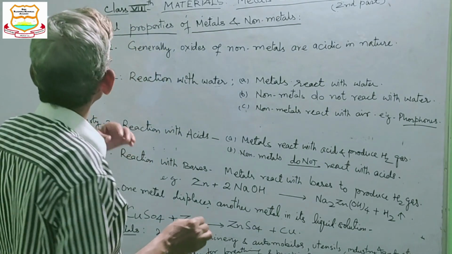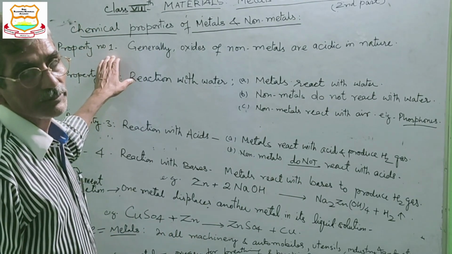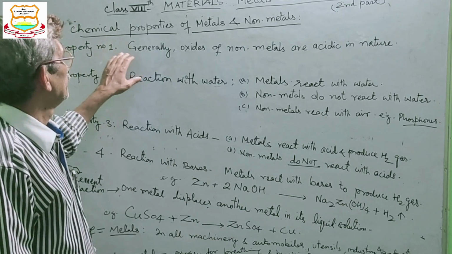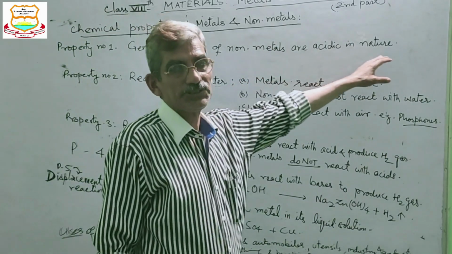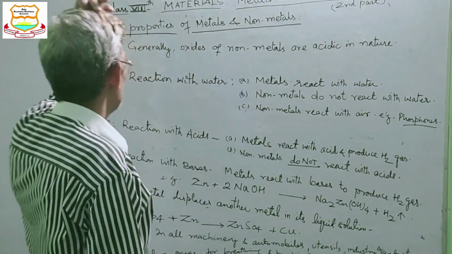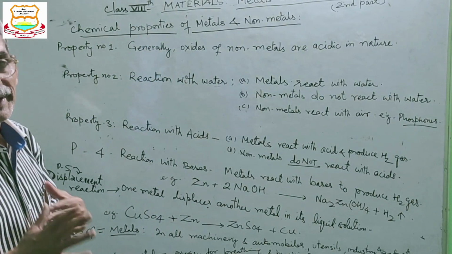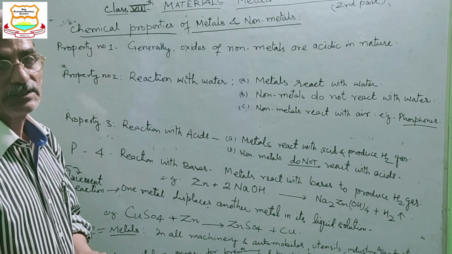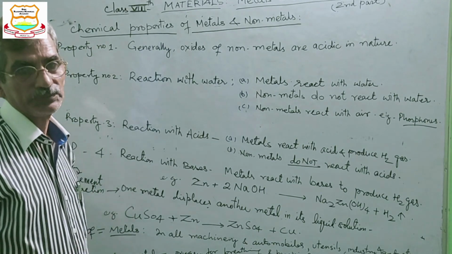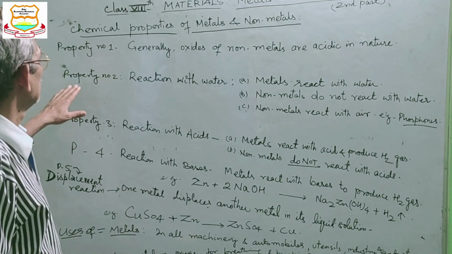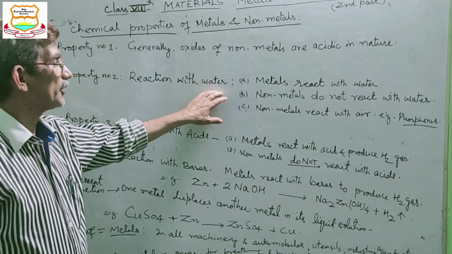You know, the first property of these metals and non-metals is that generally oxides of non-metals are acidic in nature. So if non-metals react with oxygen, they produce acidic compounds. Okay. So the second property is reaction with water.